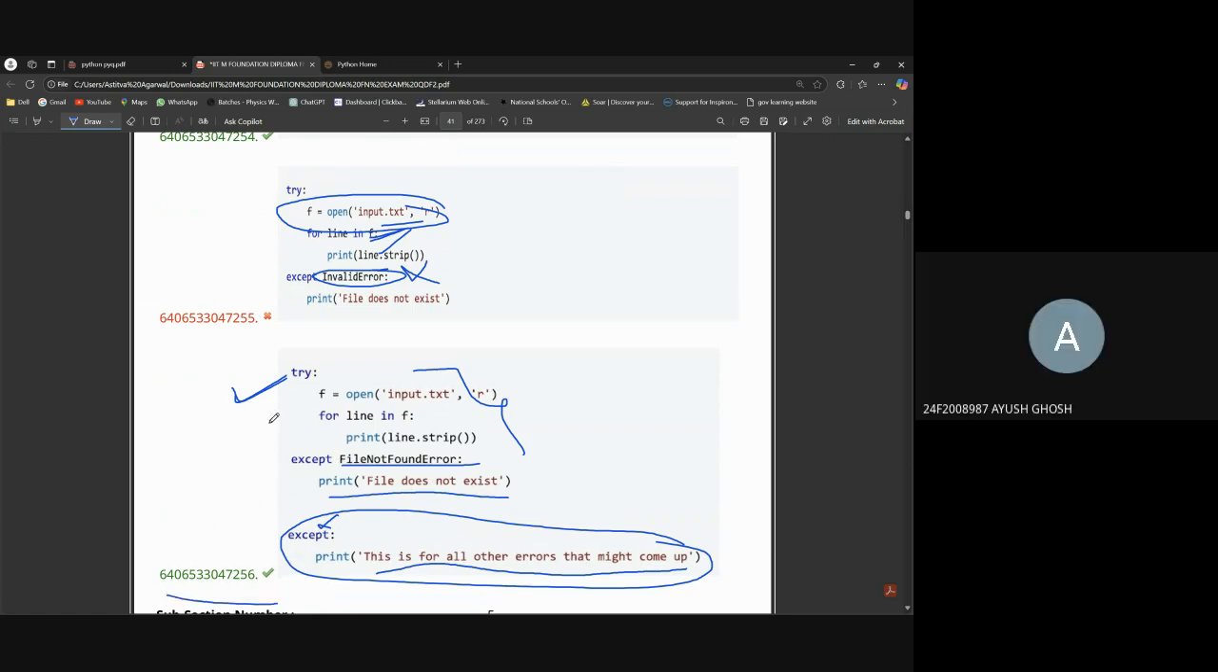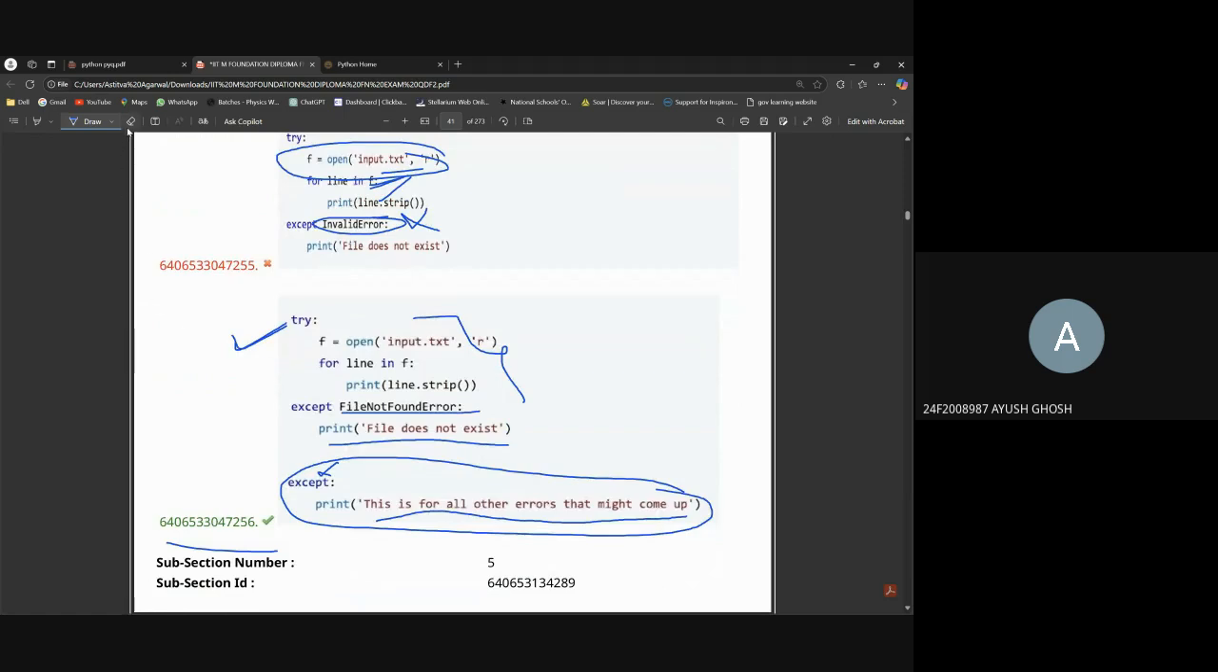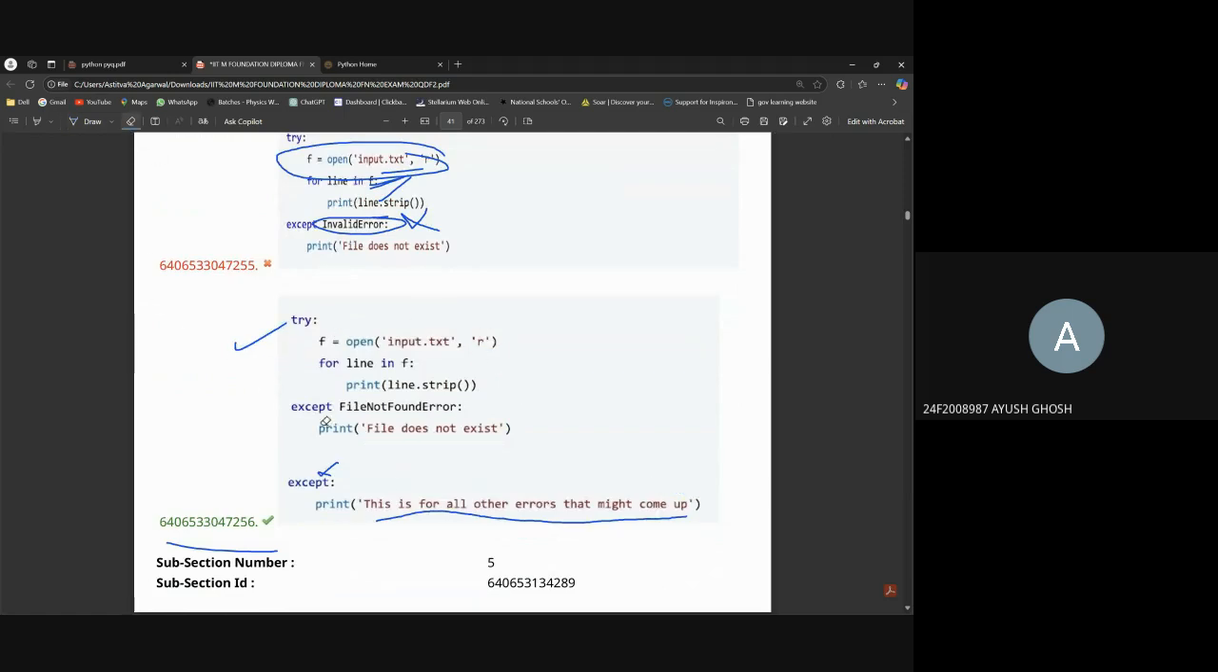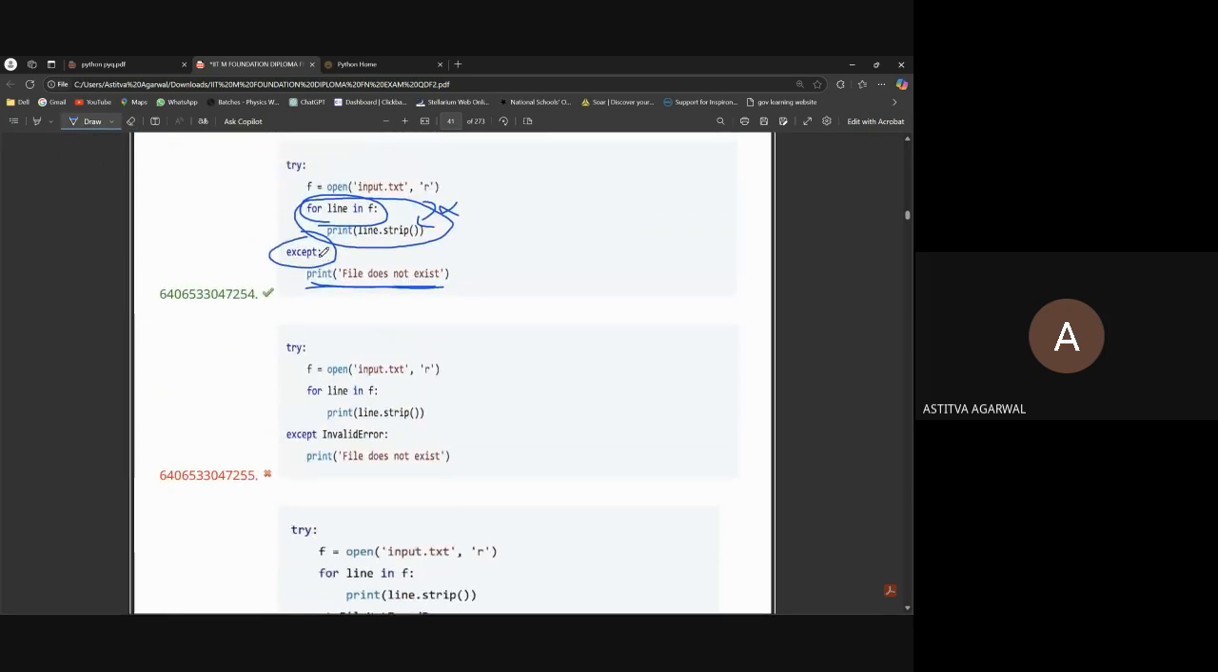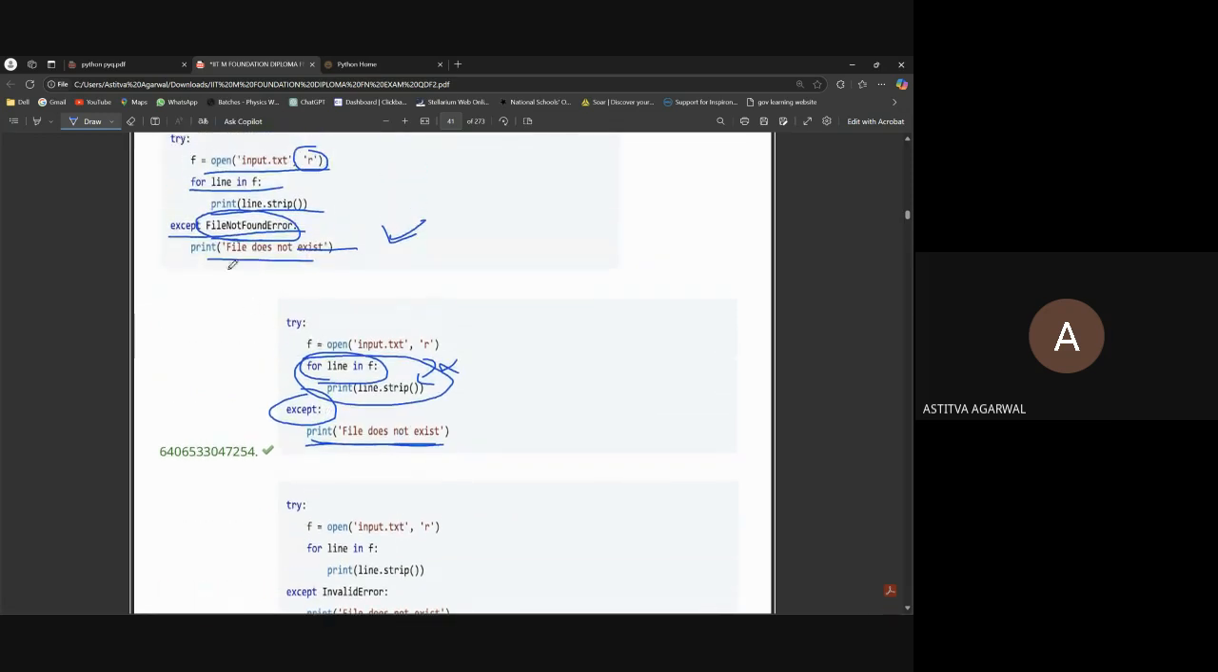Okay. I'm still confused, sir. I'm still confused why the third one is wrong and why the other one is correct. Okay, I'm telling you. See, when there is an error in Python, it just shows what kind of error it is. So the error will say file not found error, or syntax error, or invalid error. These types of error will be written out.